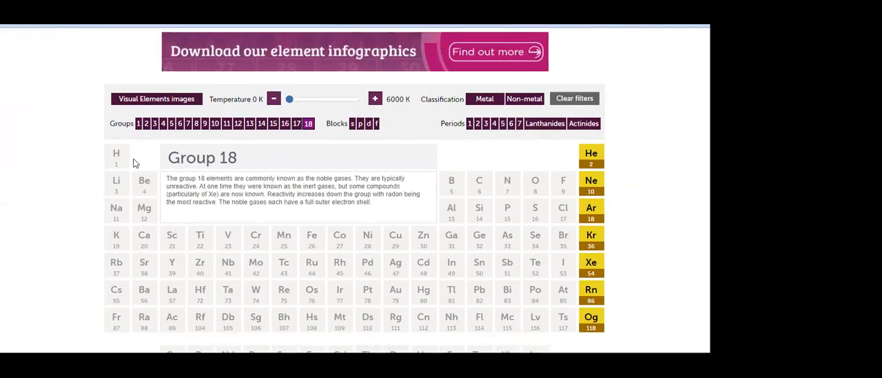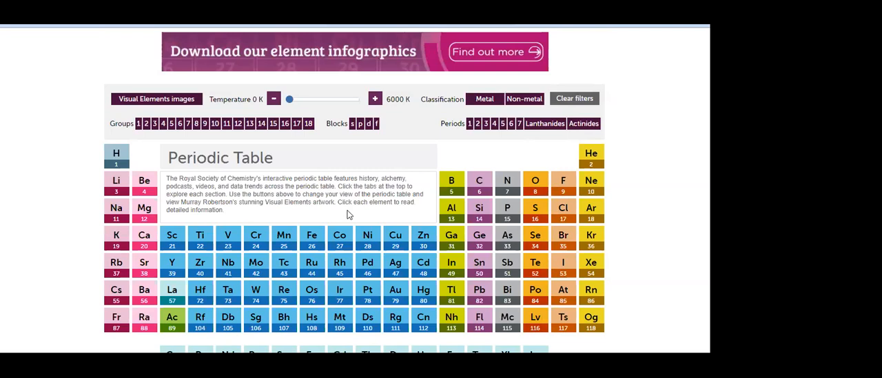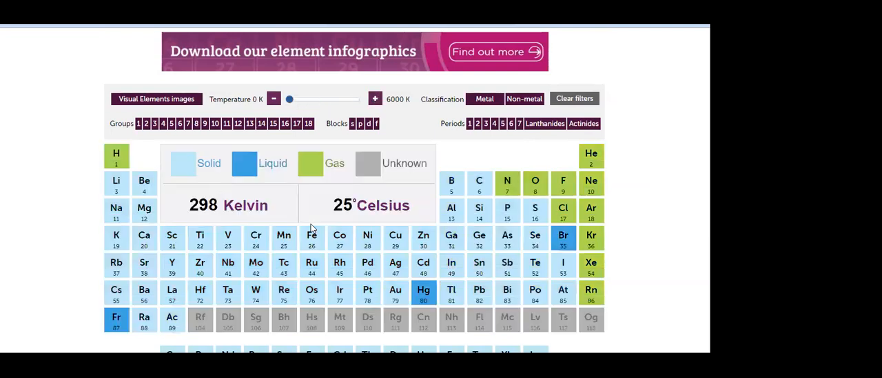Therefore you can easily identify any element, whether it's a metal or non-metal. If you adjust the temperature, okay, 25 degrees Celsius. Look at the screen now. At 25 degrees Celsius, all the green ones are gases. Right? You can check whether they are solid, liquid, or gas. If you take the blue ones, liquid. Then the light blue ones, solid.